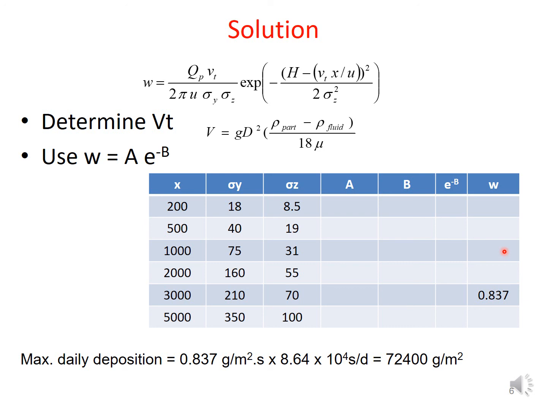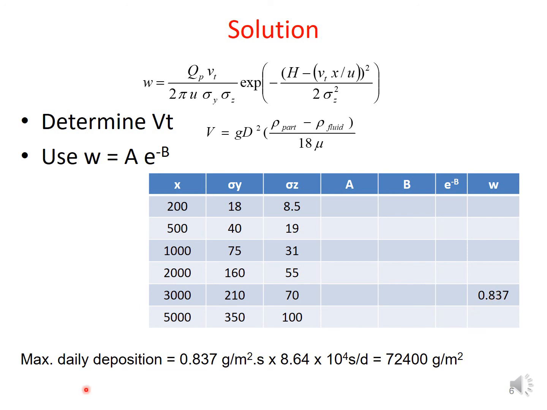As we enter the results, you will see that up to 2000 meters, the concentration goes on slightly increasing. At 3000 it is maximum, and beyond that particular point, it goes on further reducing. Hence, from this table, it can be seen that the maximum deposition rate occurs at a distance of approximately 3 kilometers downwind from that particular stack.